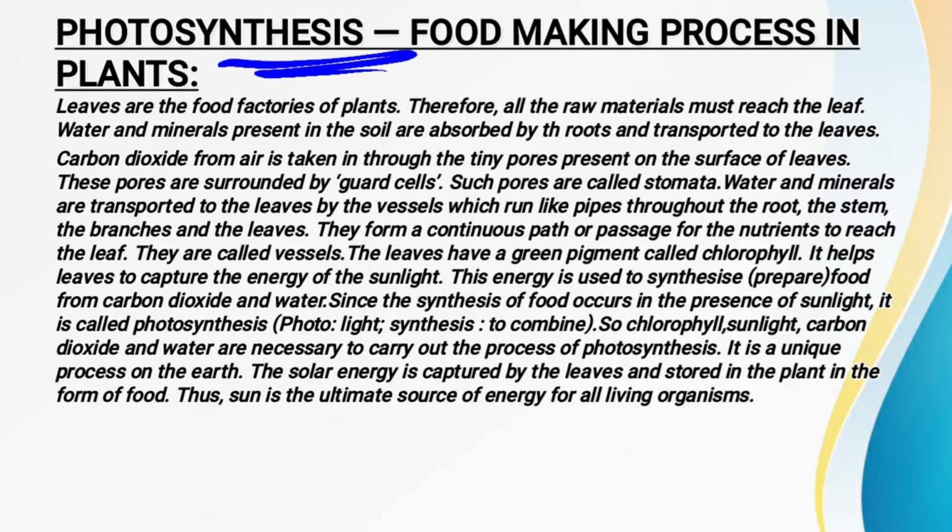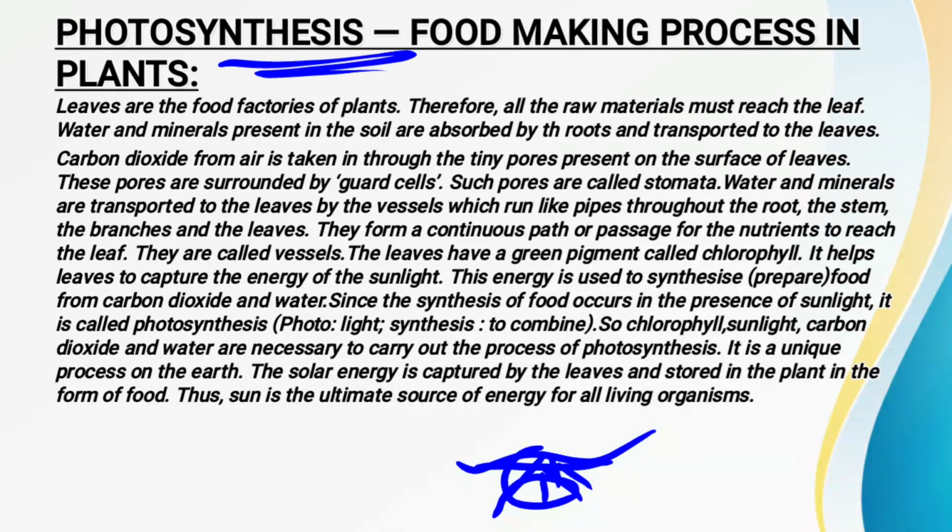In the soil, different kinds of water as well as different kinds of minerals are present. This water and minerals are also necessary for the plant for synthesizing its food. So from where are they getting it? They are getting this water and minerals from the soil with the help of roots, and afterwards, when these are absorbed from the soil, they are transported to the leaves.